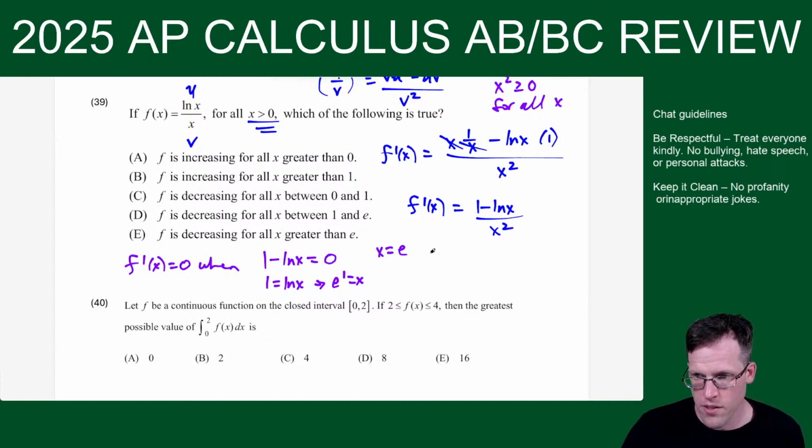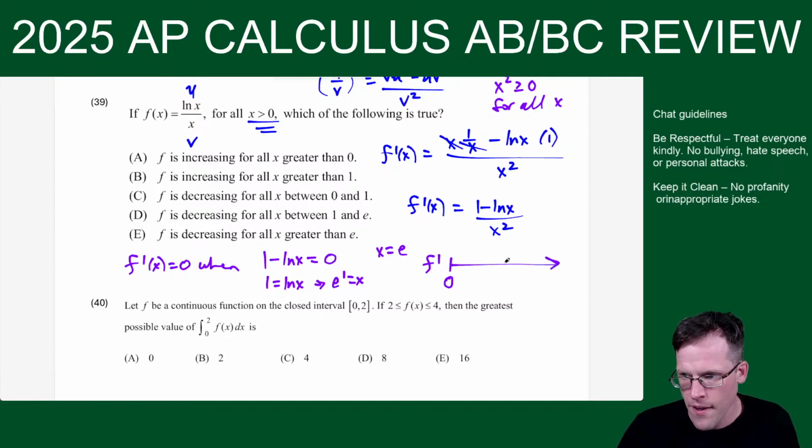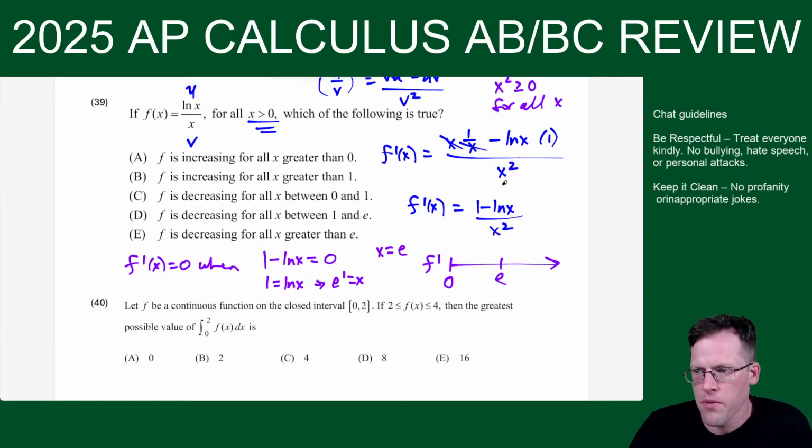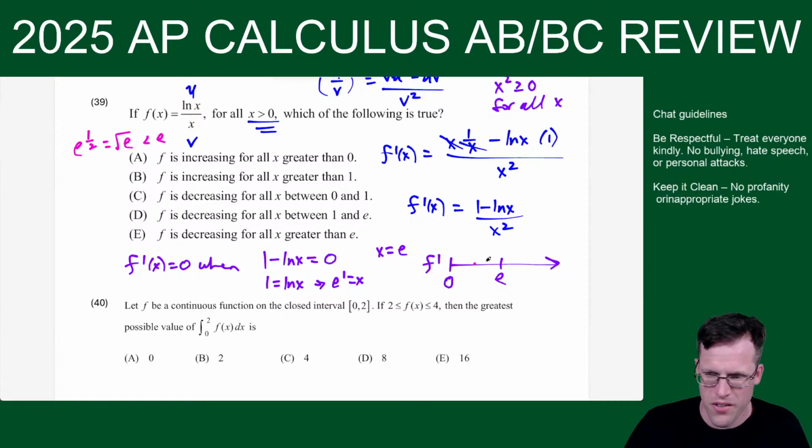And once you know x is equal to e, you make your sign chart for f prime. Let me actually start off here at 0. So everything greater than 0, I have something here at e. And if you're like, oh no, what do I plug in? You could plug in e to the 1/2, which is square root e. This is less than e. So I would plug in, not necessarily that it's going to land over here, but like e to the 1/2.